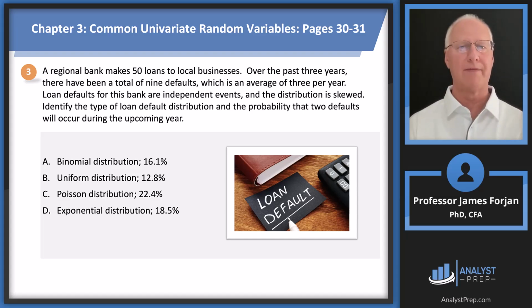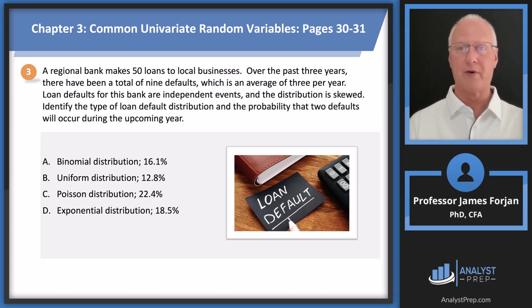We have a regional bank, 50 loans, past 3 years, total of 9 defaults, average of 3 per year. Loan defaults for this bank are independent events. That's probably important. Distribution is skewed. That's probably important. All right, so we have two questions.